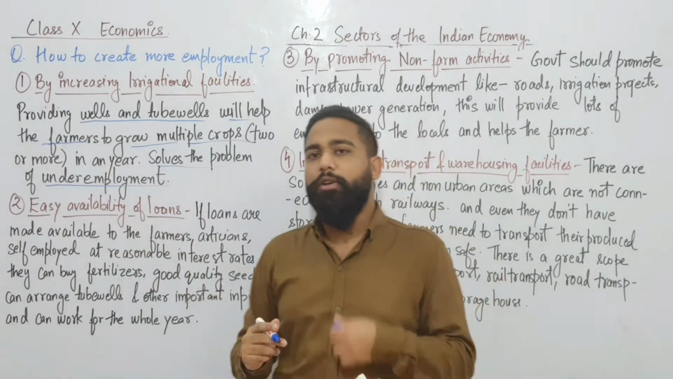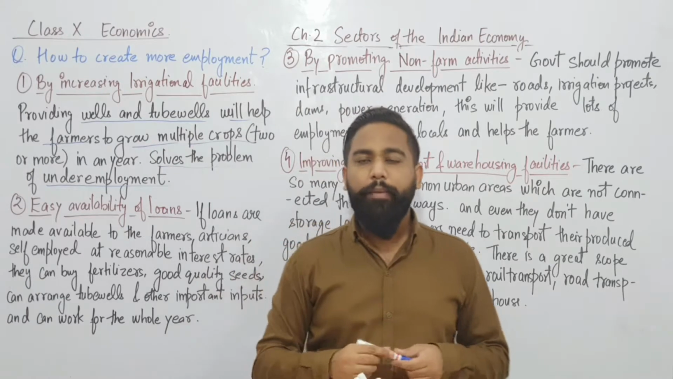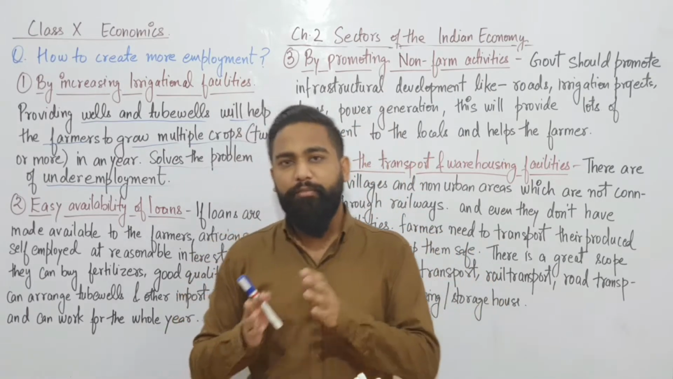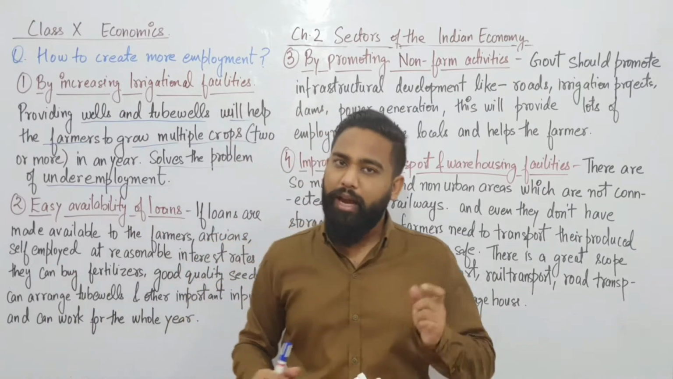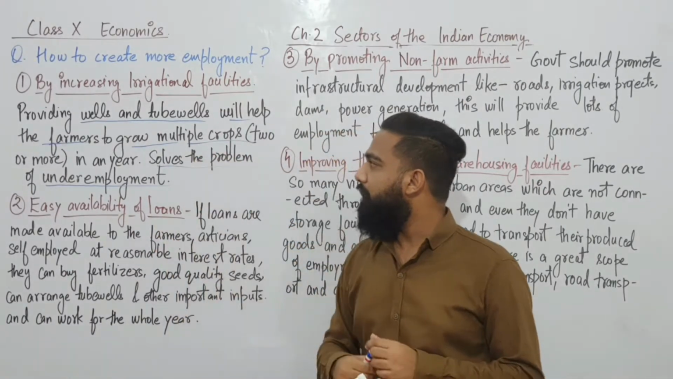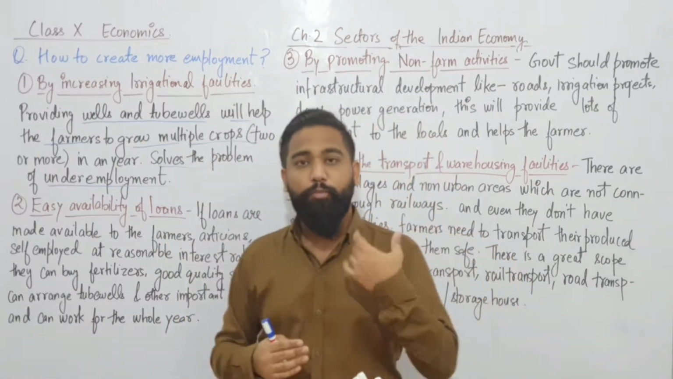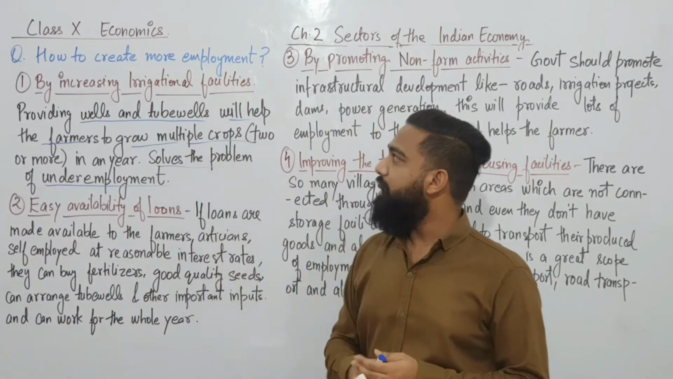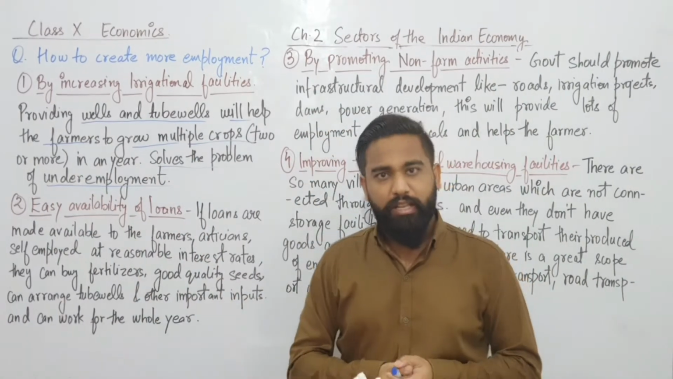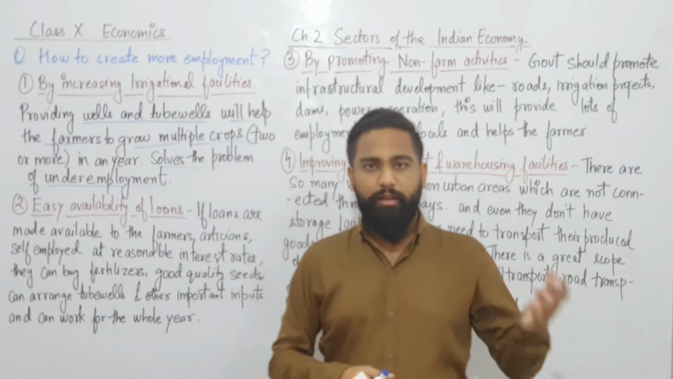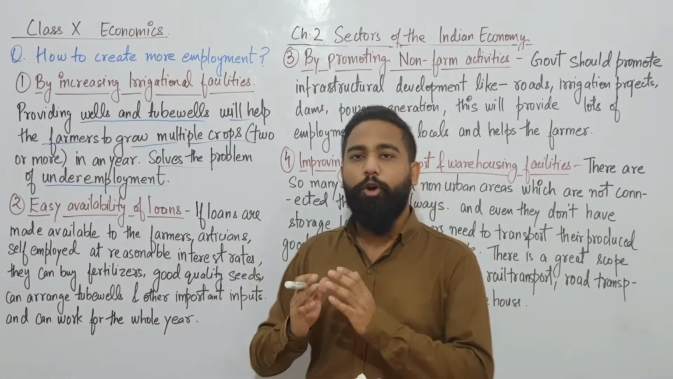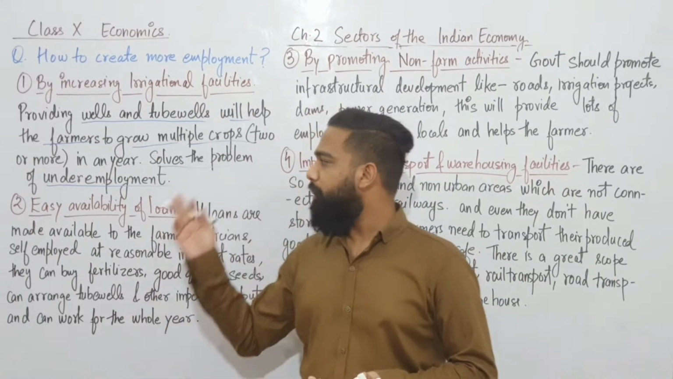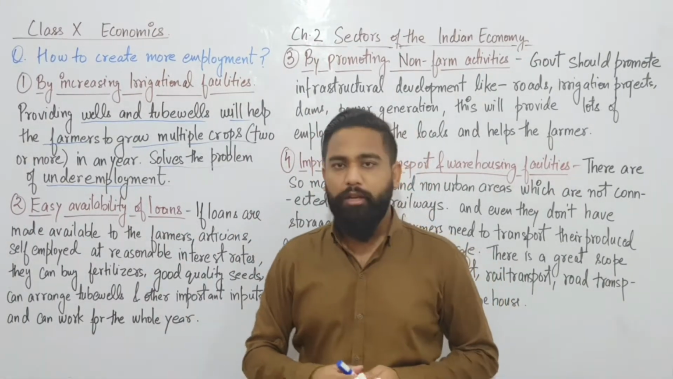In the previous video, you learned what underemployment is. Underemployment means if someone is working for a few months and the remaining months he is unemployed. But because he has irrigation facilities, he can grow multiple crops, and the rest of the things he can buy by himself. Then he can grow crops for the whole year and the problem of underemployment is solved.